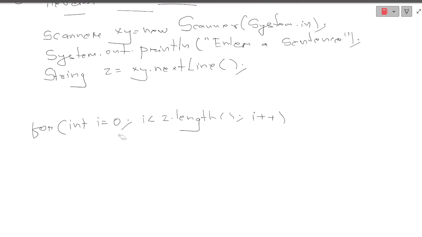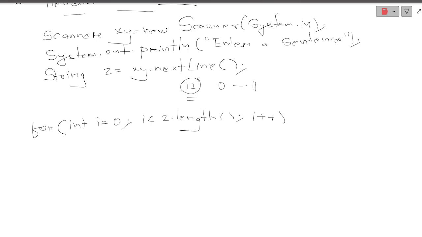And we already know that if my number of characters is 12, that means my index value starts from 0, so what will be the last index place value? That will be 11. So here the same thing is happening. z dot length, if my length is 12, then it will start from 0 and reach till 11. So how will this help? This will help me to access each index, or each character's address, whichever is present in the string.